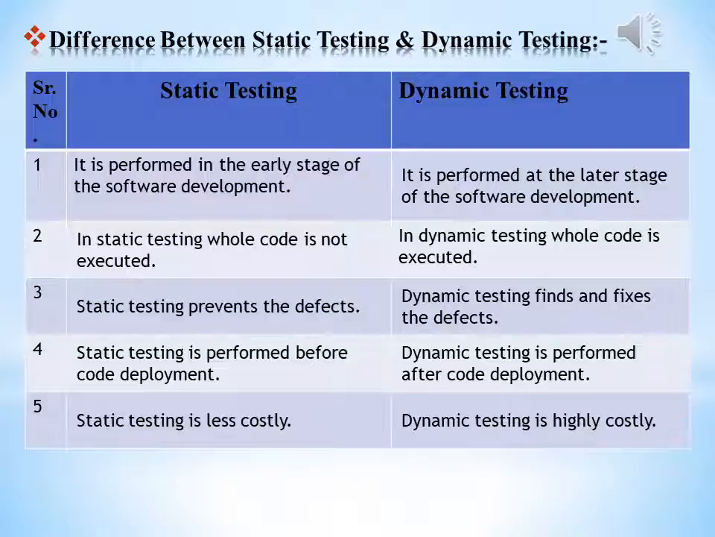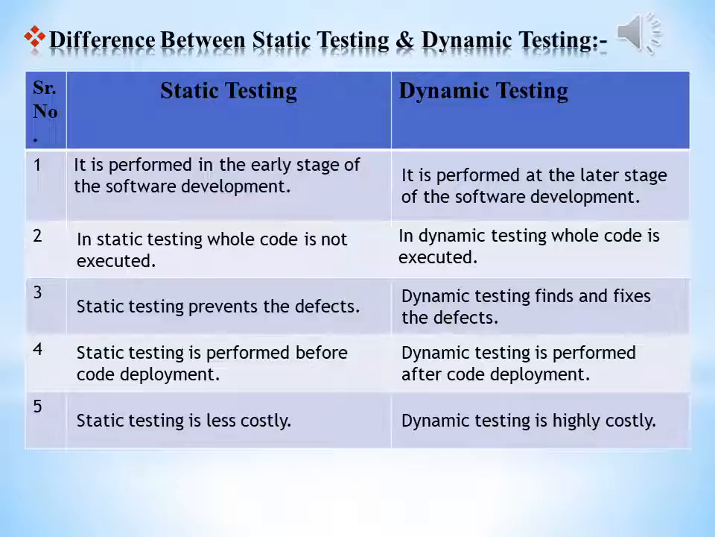Now, next is the difference between static testing and dynamic testing. Static testing is performed in the early stage of software development, and dynamic testing is performed at the later stage of software development. Second difference: in static testing, the whole code is not executed, and in dynamic testing, the whole code is executed.